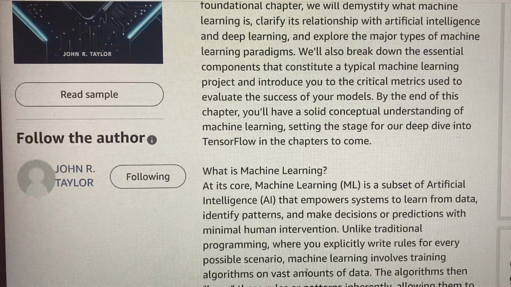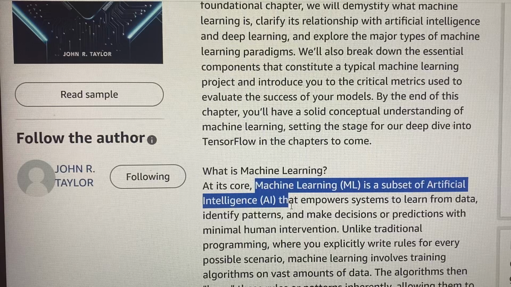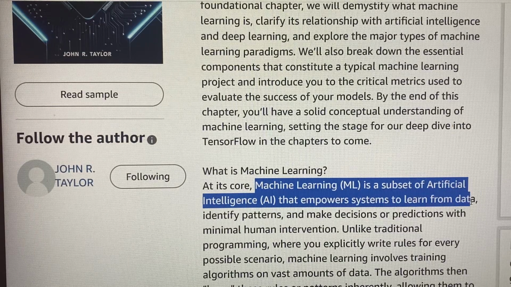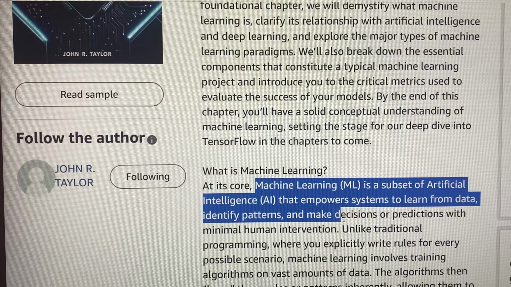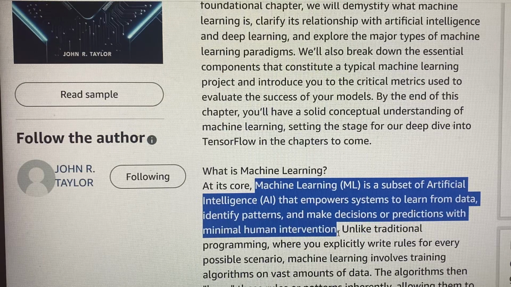What is ML? At its core, machine learning is a subset of artificial intelligence that empowers systems to learn from data, identify patterns, and make decisions or predictions with minimal human intervention.